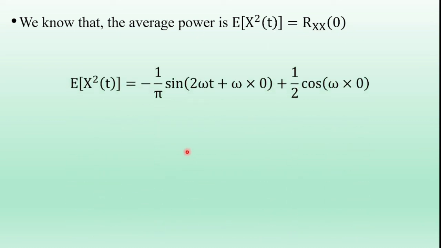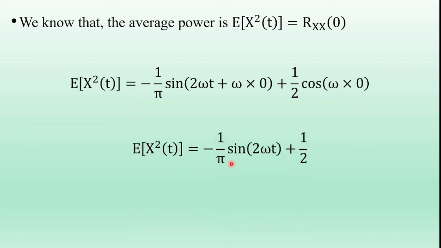We get expectation of x square of t is equal to minus 1 by pi into sin of 2 omega t plus omega into 0, tau equal to 0, plus 1 by 2 into cos of omega into 0. So cos 0 value is 1. Therefore expectation of x square of t is equal to minus 1 by pi sin of 2 omega t plus 1 by 2. So this is the value of the average power of the random process.